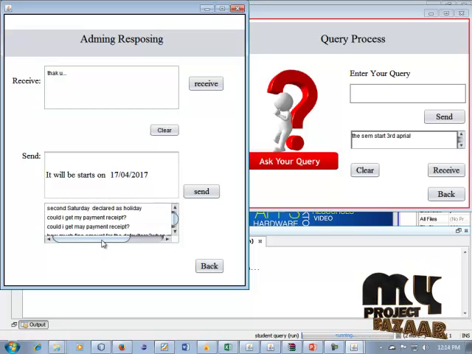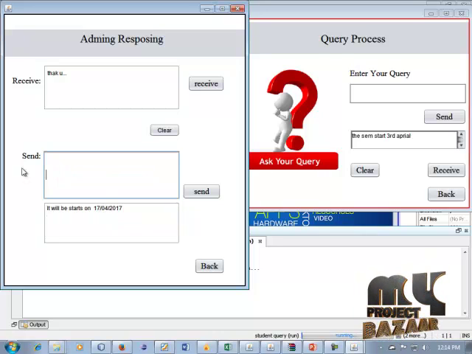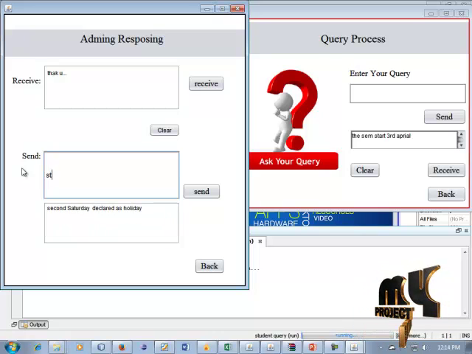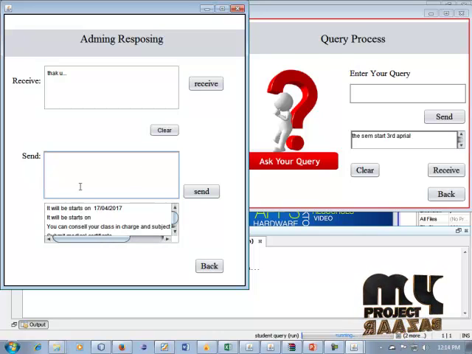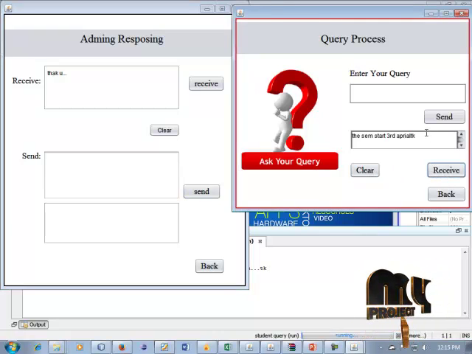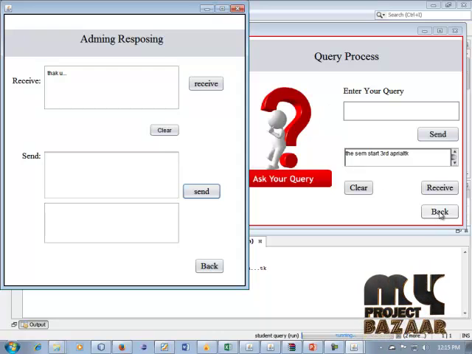It is a college chat system for all of the information can be started in this process. For example, I will type it. Okay, it is the part of browsing systems. Example can be start. Type this system. All of the related information can be displayed in this process. So admin can respond. Okay, thank you. Send this message. Okay, thank you message can be displayed in this process. So the admin and the query process can be displayed in this process. So click this back button.